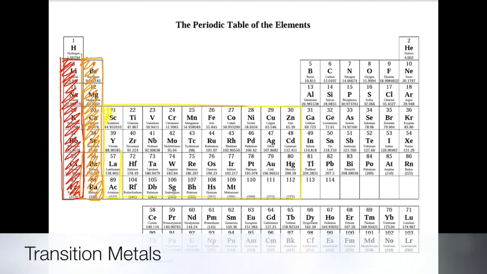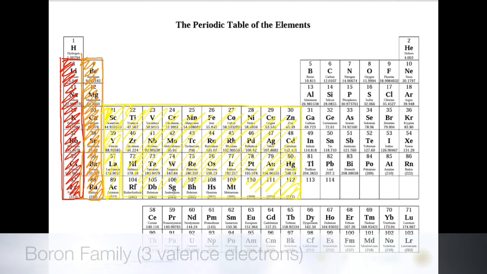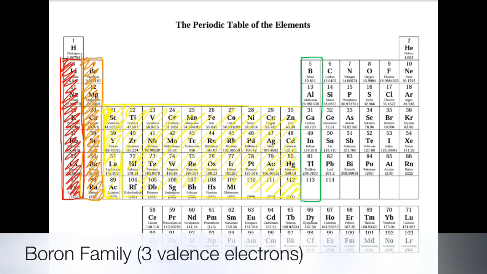The groups in the middle are called the transition metals. They can hold up to 32 electrons in their second to last shell, but we don't really consider them when doing our patterns of valence electrons on our periodic table. Group 3 is known as the boron family. The boron family has 3 electrons in their outer shell.